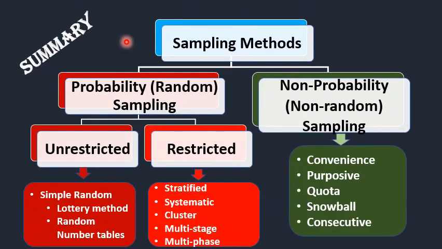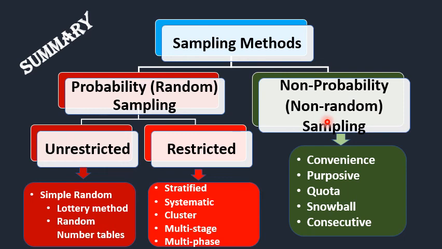Let me summarize the sampling methods. The methods of sampling may be classified into probability sampling and non-probability sampling. Probability sampling may be further divided into unrestricted sampling and restricted sampling. Unrestricted sampling consists of simple random sampling, which includes the lottery method and table of random numbers. Then restricted sampling includes stratified sampling, systematic sampling, cluster sampling, multi-stage sampling, multi-phase sampling, etc.